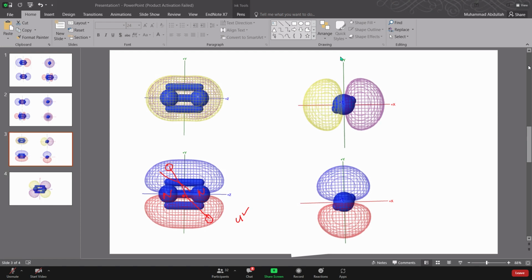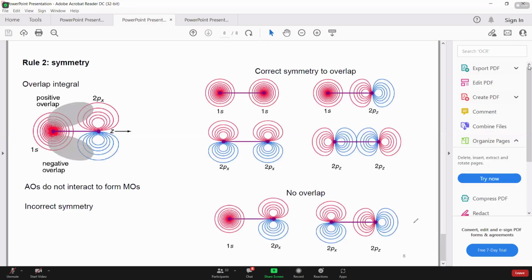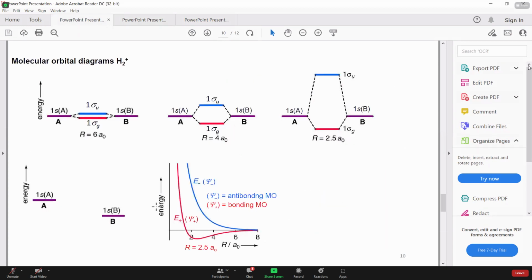Okay, so let's get back to. So that's what so far with the symmetry, and we should go back towards now. Most of our discussion will be related to energy, energy of the orbital. So, okay.